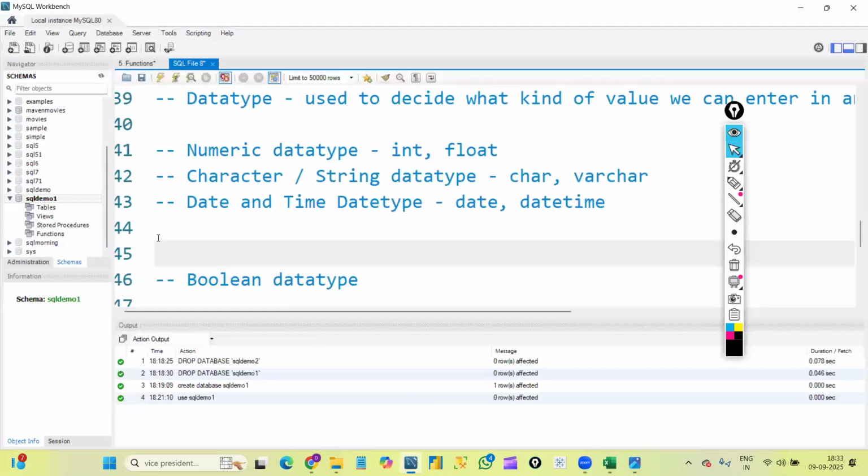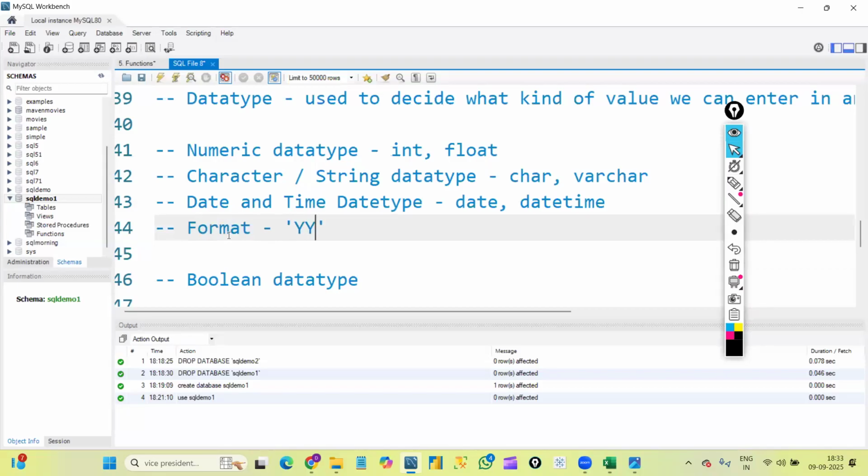Now the format. Always in SQL, we have one format for writing dates: year, complete year, then month, then date. This format only we need to use.